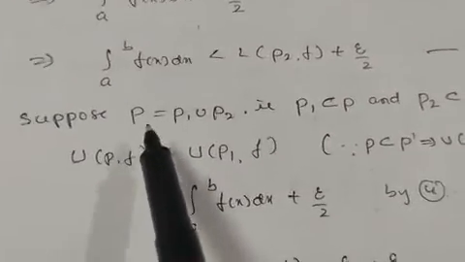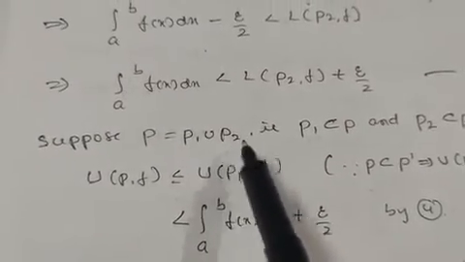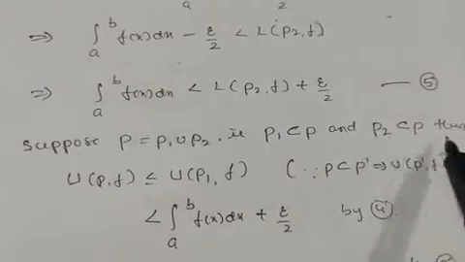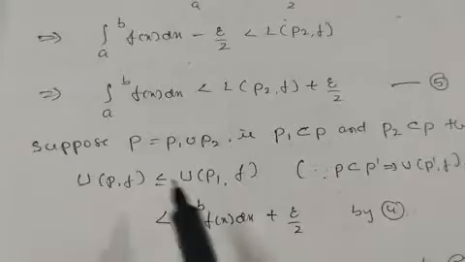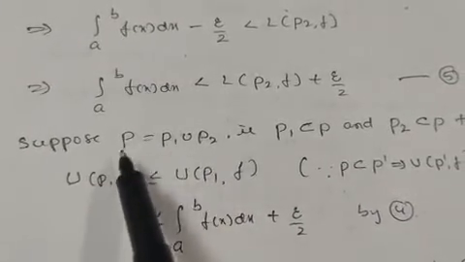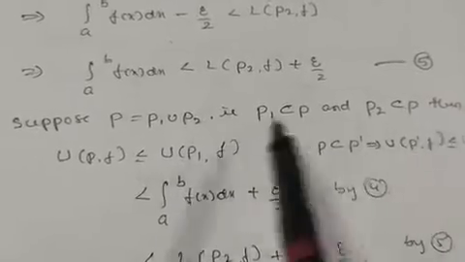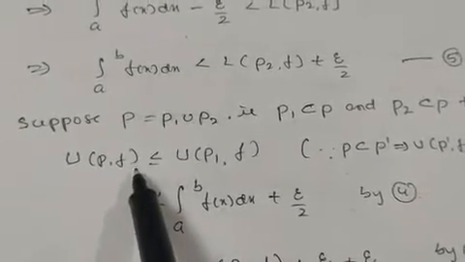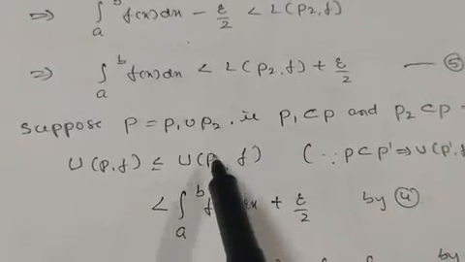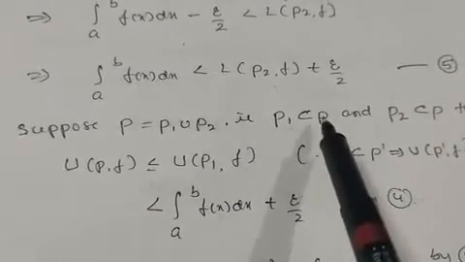Suppose P is the union of P1 and P2. That is, P1 is contained in P and P2 is also contained in P. Union means it is the combination of both, so this is the bigger set. So this implies P1 is contained in P and P2 is also contained in P. Then UPF is less than or equal to UP1F, because P1 is contained in P.